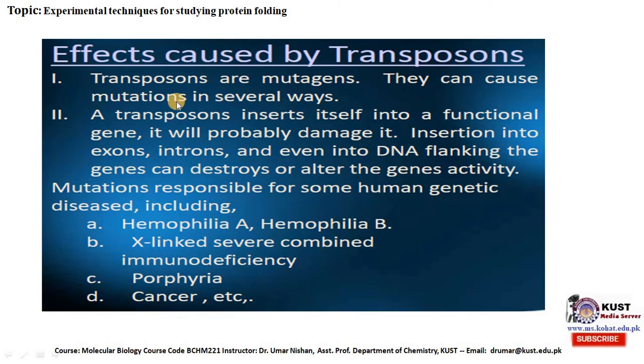Effects caused by transposons. Transposons are mutagens. They can cause mutations in several ways. If a transposon inserts itself into a functional gene, it will probably damage it. Insertion into exons, introns, and even into DNA flanking the genes can destroy or alter the gene's activity. Mutations responsible for some human genetic diseases include hemophilia A, hemophilia B, X-linked severe combined immunodeficiency, porphyria, cancer, etc.